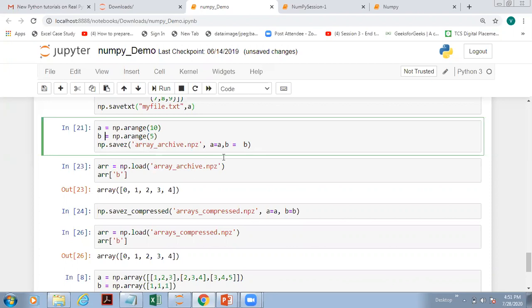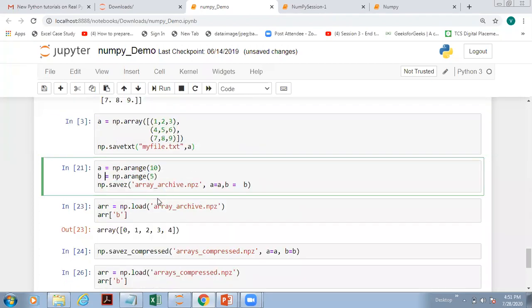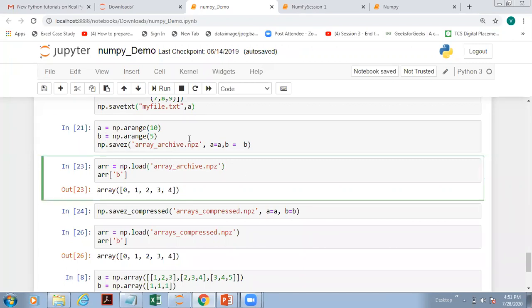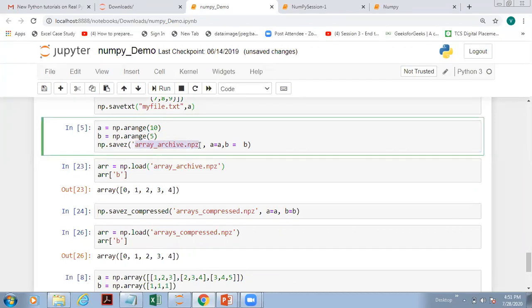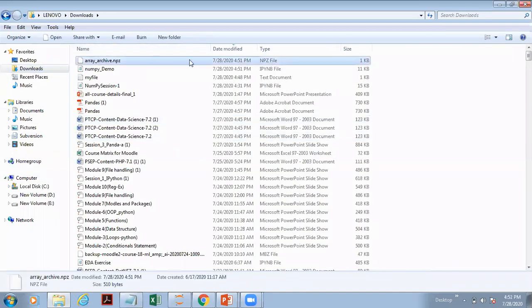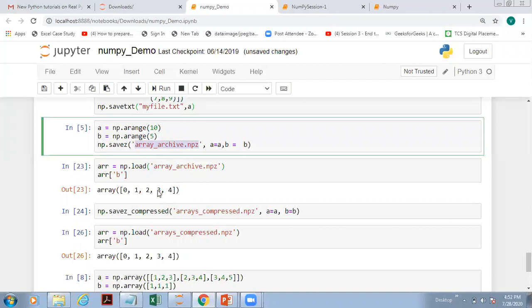Now if you want to load it back, always remember there is a method called np.load and you specify the name of the file. This is to retrieve the file. So look, we saved both arrays together under the name np.archive. If you look in the downloads section, you can see this file has been recently created. You can't open it directly because the extension is not supported.